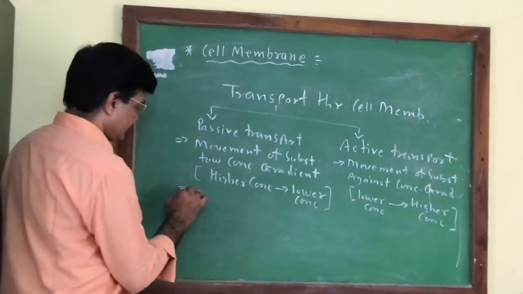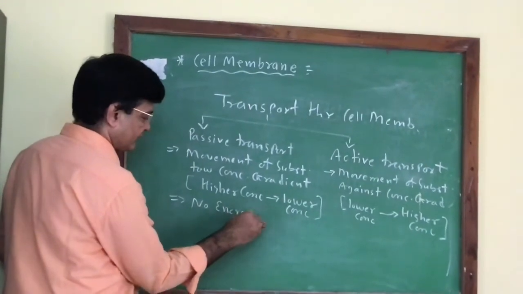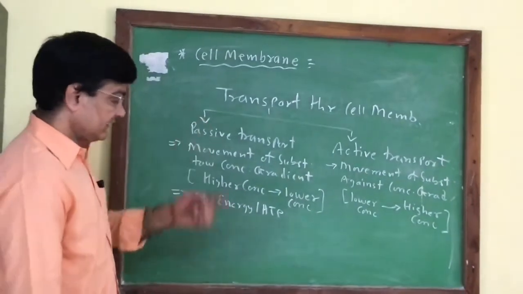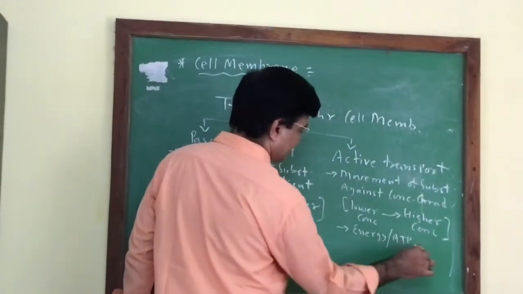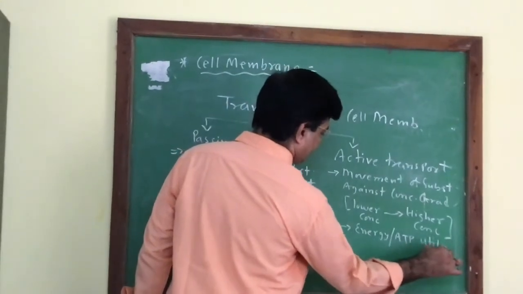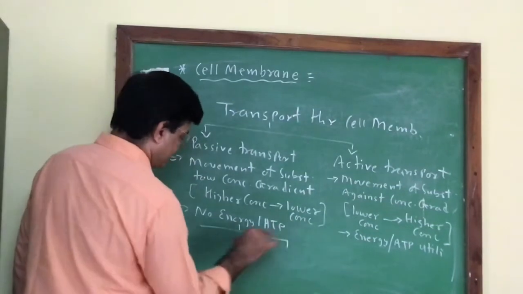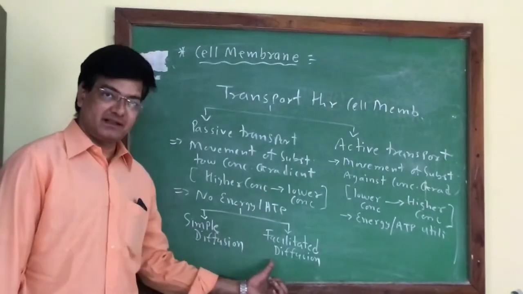In passive transport, no energy or ATP is utilized, but in the case of active transport, energy or ATP is required. Passive transport is of two kinds: simple diffusion and facilitated diffusion.